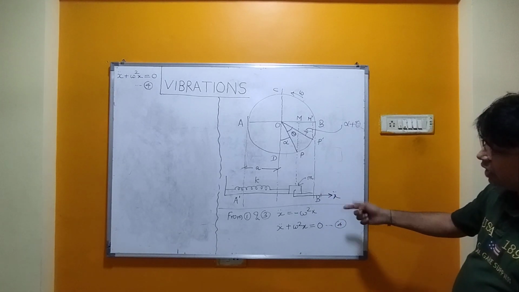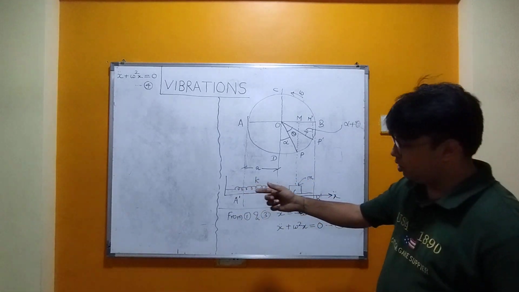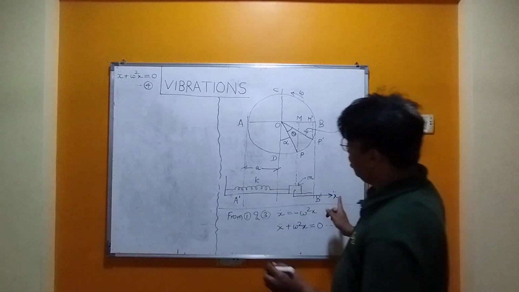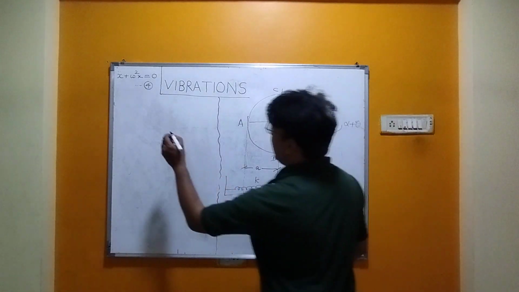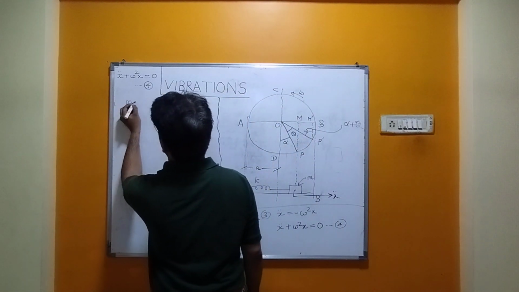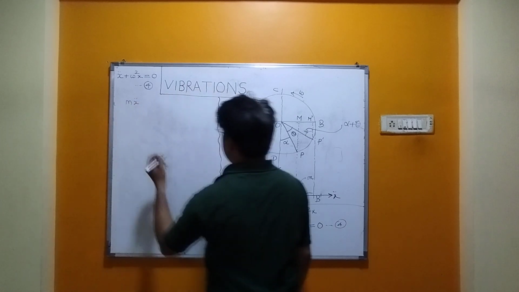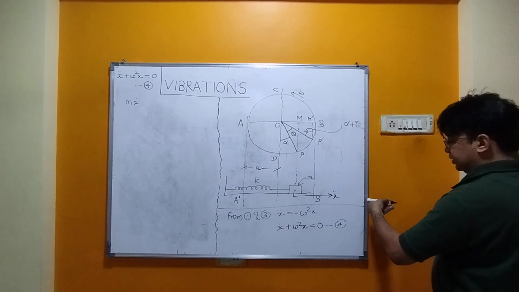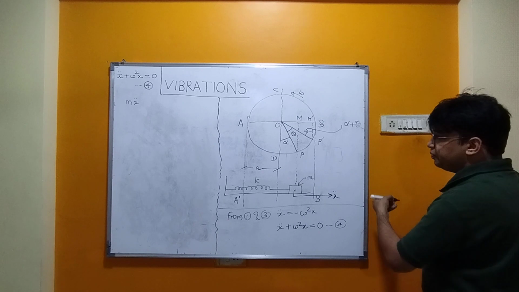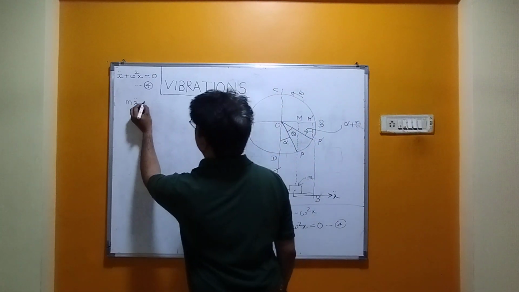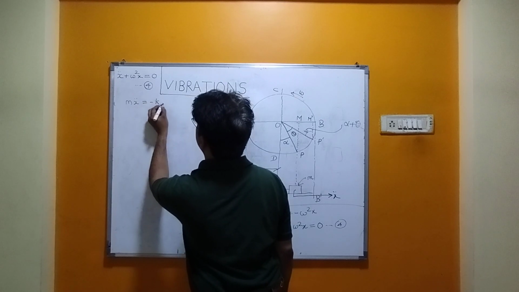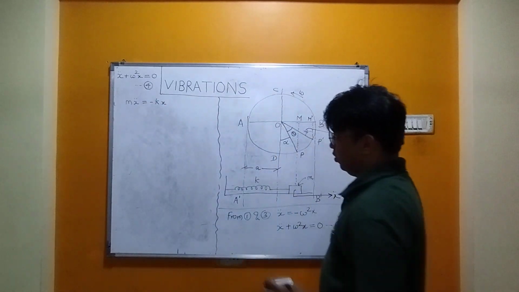This is acceleration and this is the restoring force. So from force balance, this is mass into acceleration, which is directed over here. But the restoring force is directed over here, which is k into x, stiffness k into x.